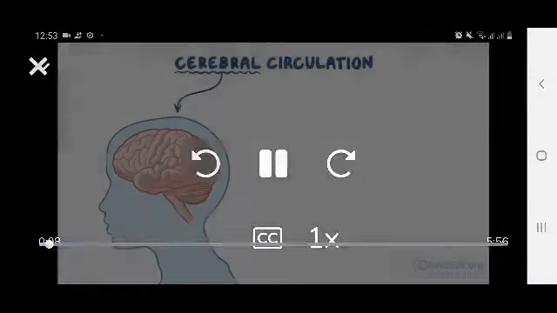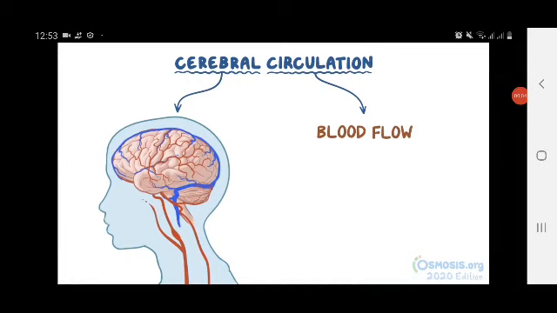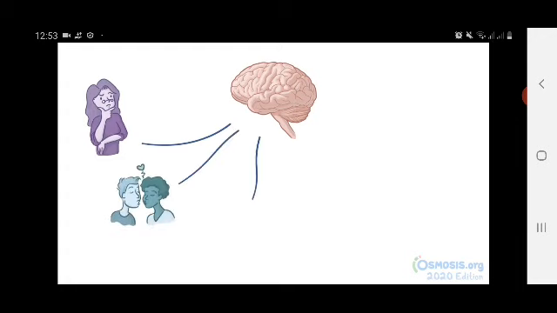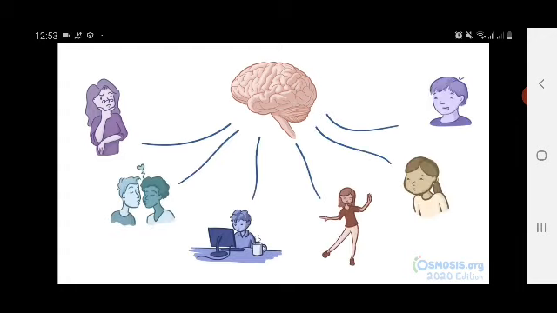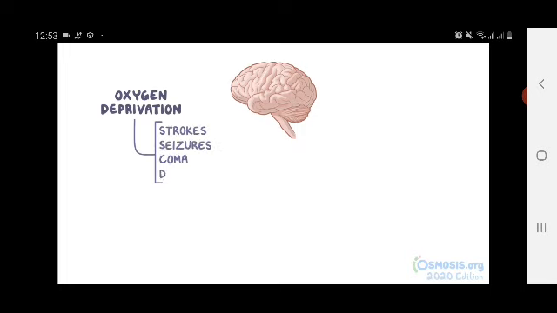Cerebral stands for brain, and circulation refers to blood flow. So, cerebral circulation is the movement of blood through the vessels that supply the brain and surrounding structures. Our brain is responsible for many complex functions, such as thinking, feeling, memory, movement, vision, and speech. Therefore, some of the devastating effects of oxygen deprivation to the brain include strokes, seizures, coma, and even death.